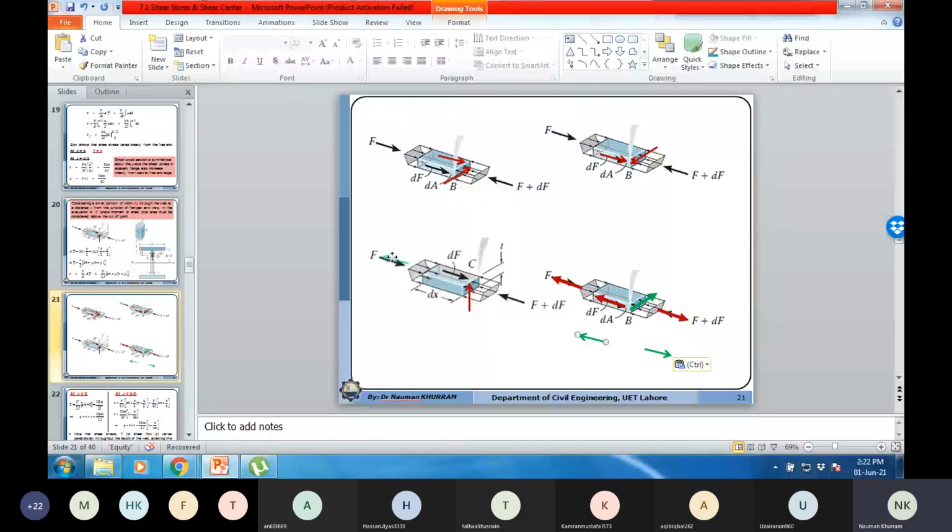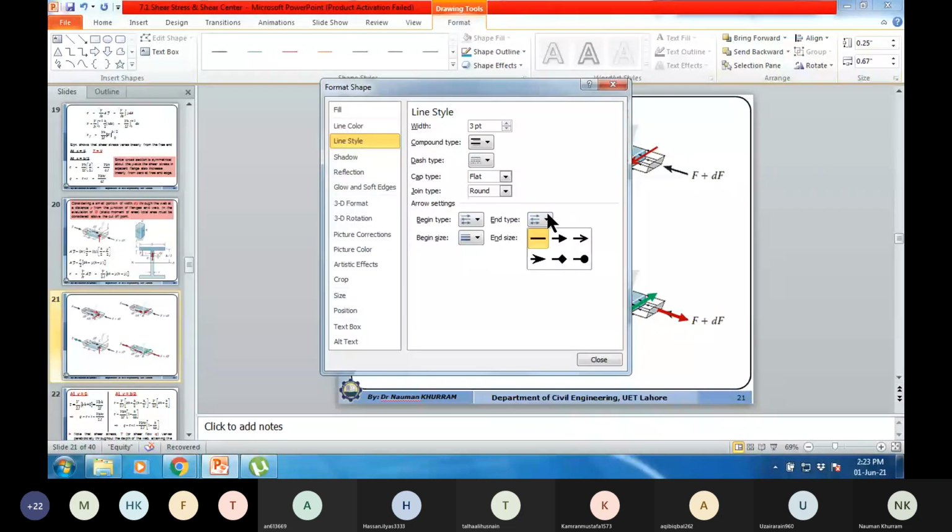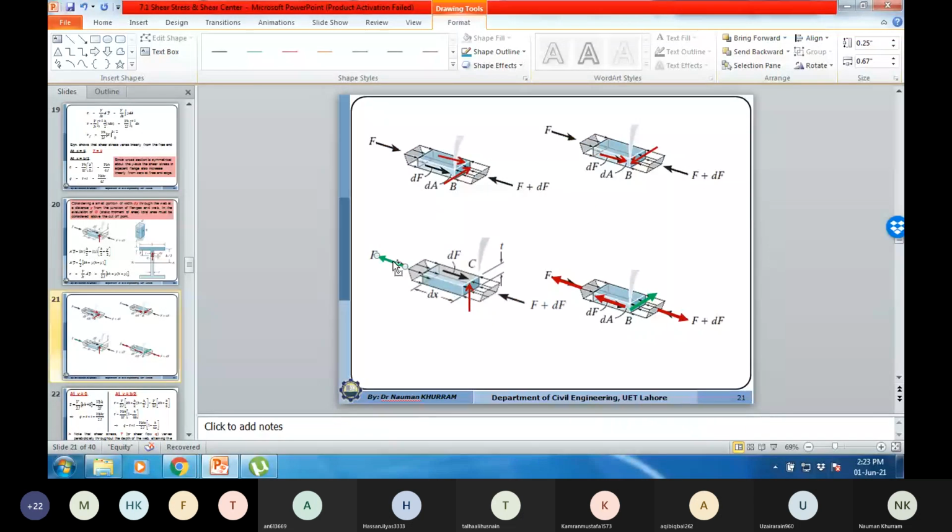So the force will be reverse. So this dF force is acting in the opposite direction.